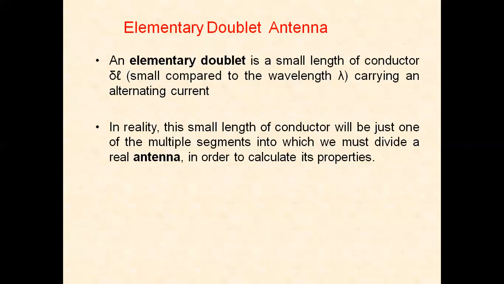So it is a small length of the conductor, delta L, which is very small compared to the wavelength, carrying alternating current. In reality, the small length of the conductor will be just one of the multiple segments into which we must divide a real antenna in order to calculate its properties.